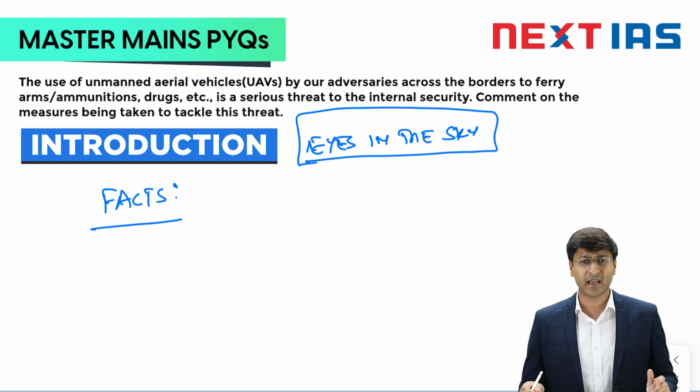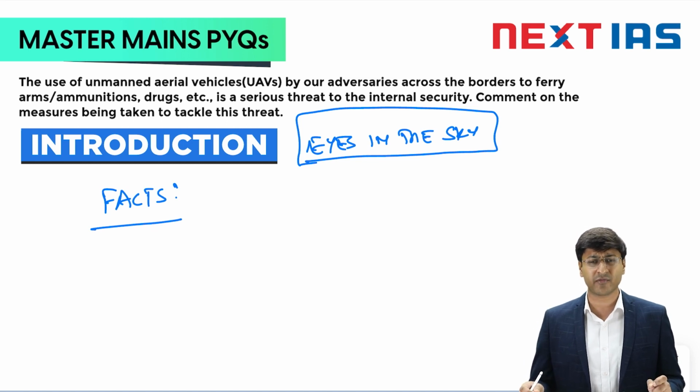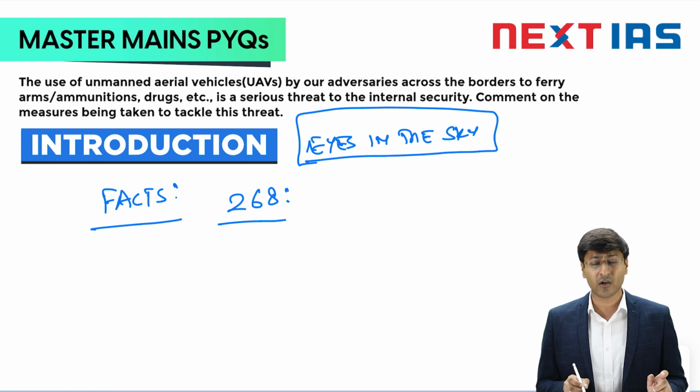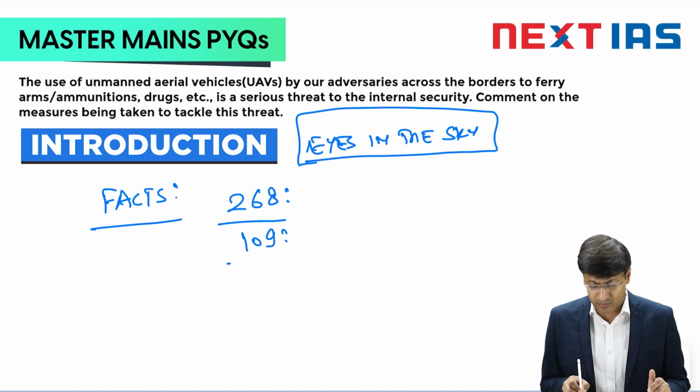If I don't want to go by this definitional approach, I have some recent facts by the Border Security Force, that is BSF. BSF, which guards the international borders of India, recently gave a very fascinating fact in one of its reports: the drone sightings in 2022 were 268, which were more than double of 2021, that is 109, and almost 5 times of 2020, that is 49.